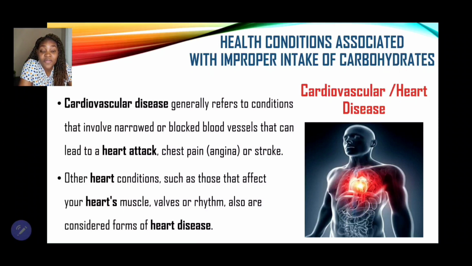So consuming too much carbohydrates can also, once we're obese, leave us open to a higher risk of having cardiovascular diseases, as arteries may get blocked because we're consuming too much carbohydrates, which is then later stored as fat because we're not burning that energy, right? The main function of carbohydrate is to provide the body with energy. So if we're consuming and not expending, then we're prone to develop these conditions.